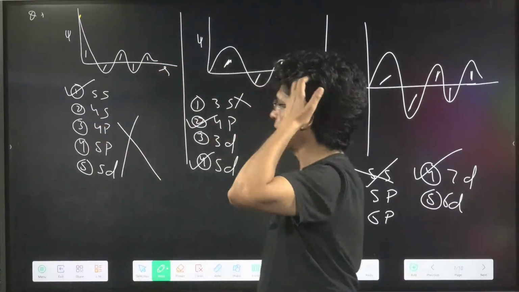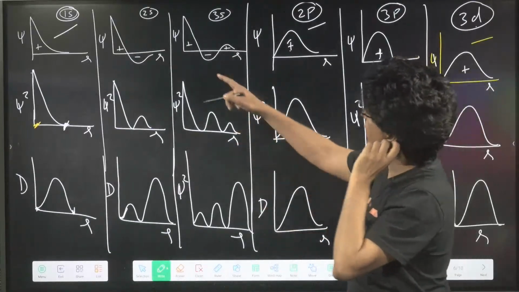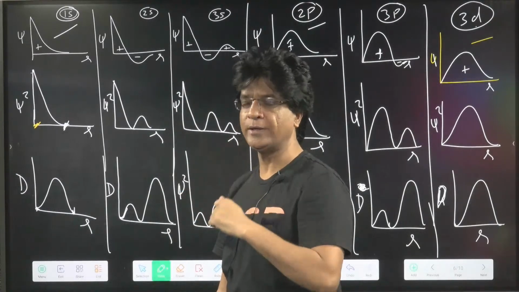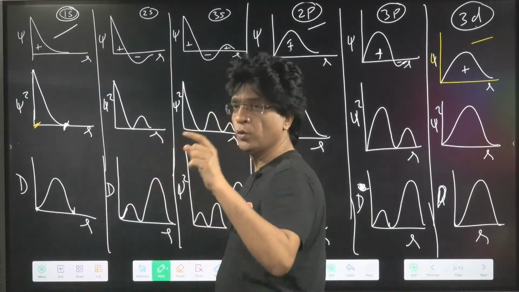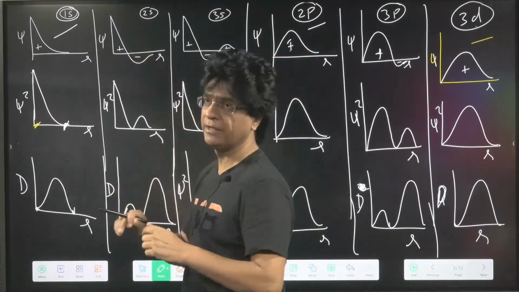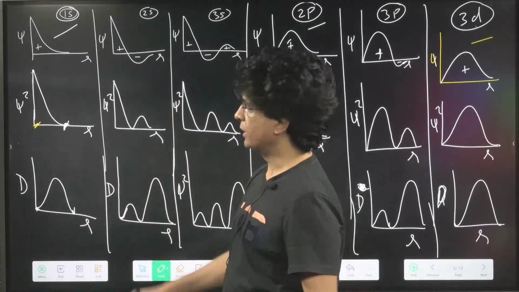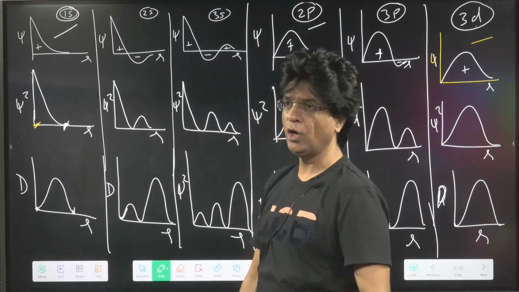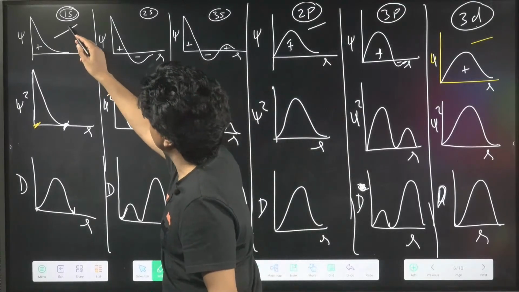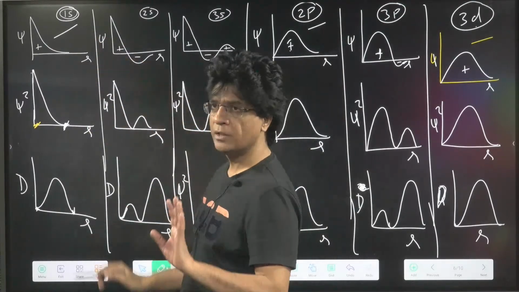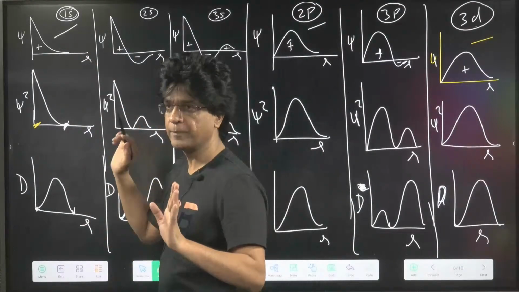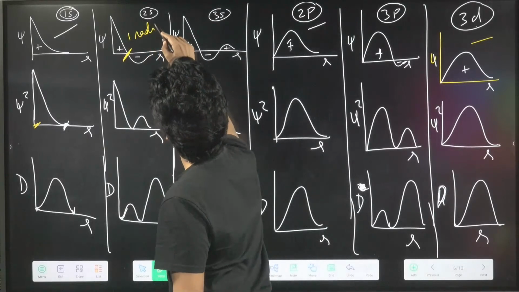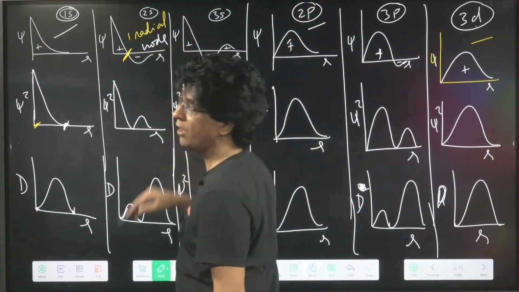Chalo, we'll do more. Achha, one more thing, beta, over here. Like on the graph of psi, you have to locate nodes. Learn that also. See, wherever the psi changes sign, that will be called node. The graph of psi where the psi changes sign is called node. So how many nodes are there in 1s? 0, because it is not changing sign. In 2s, out here, 1 radial node. This is called 1 radial node. Is that clear or not?